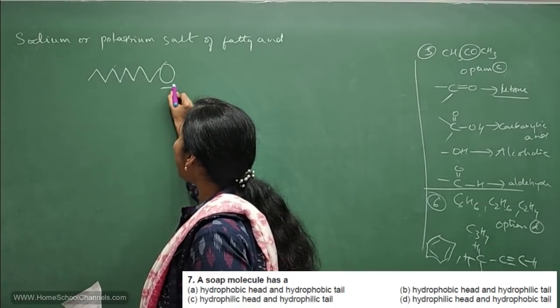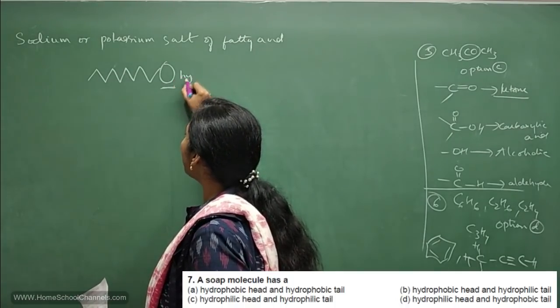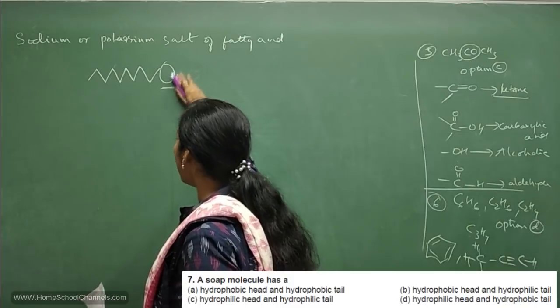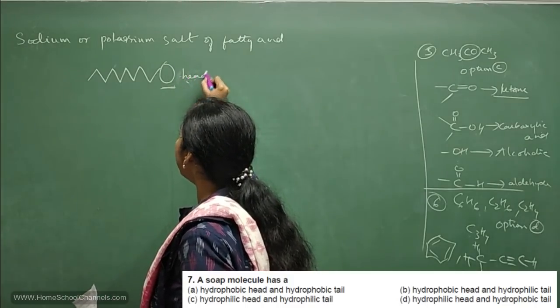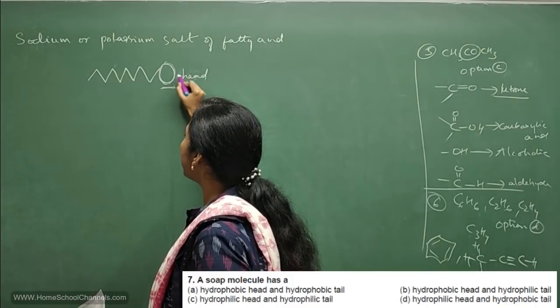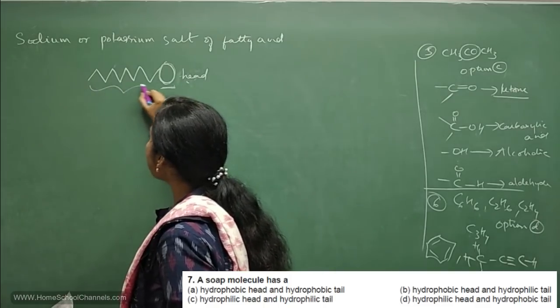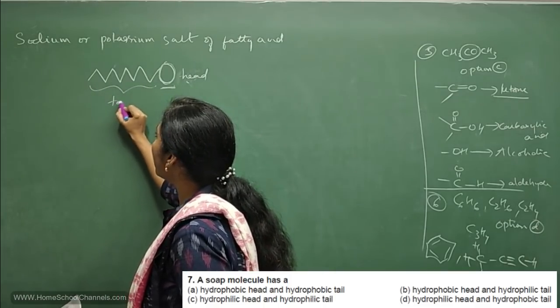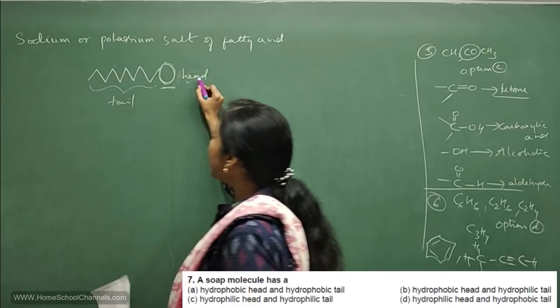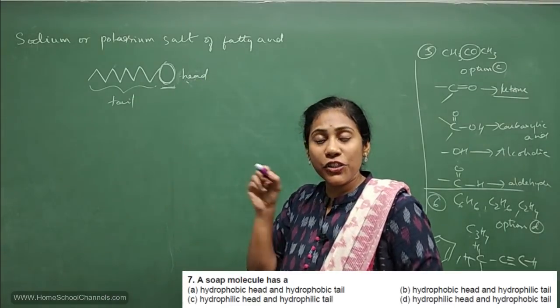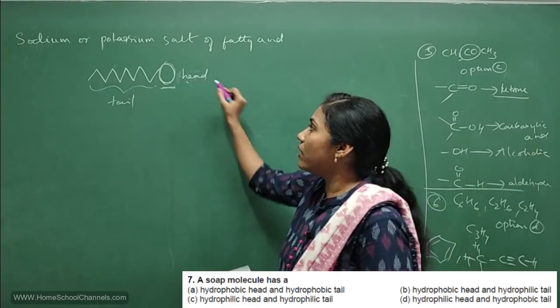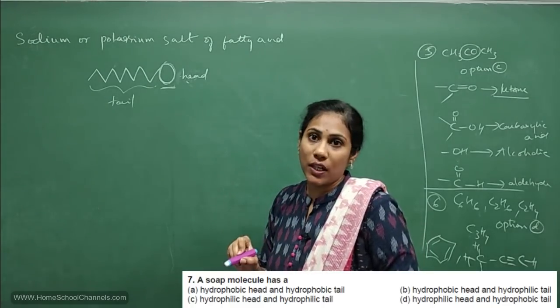And this part we will call it as hydrophilic. Or this is called as head. This round shape is called as head, and this zigzag lines thing we will call it as tail. And the head has more attraction towards water. Head is always having more attraction towards water.